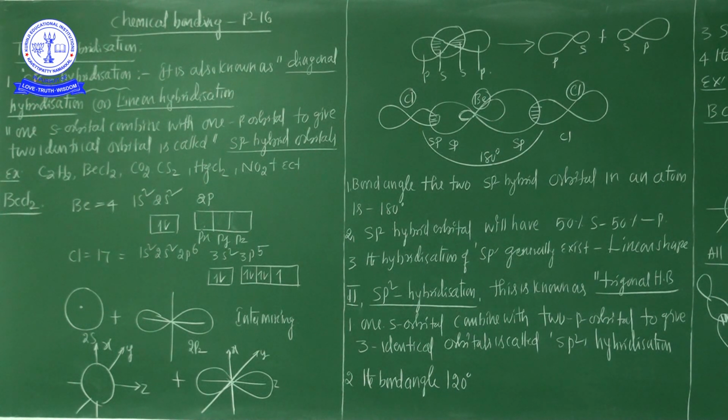That is the most important point. So when one s and one p intermix, 2 hybrid orbitals are formed: one sp hybrid orbital and one more sp hybrid orbital. So sp hybridization is nothing but one s orbital and one p orbital involved in the intermixing.